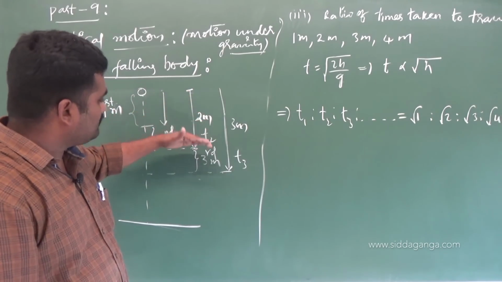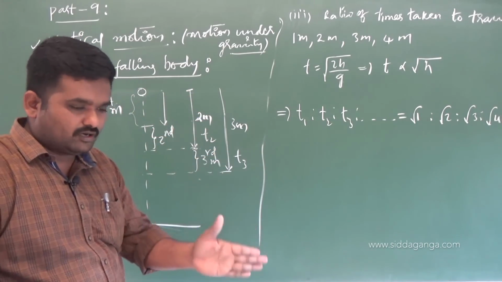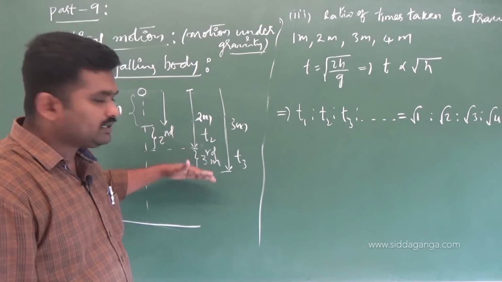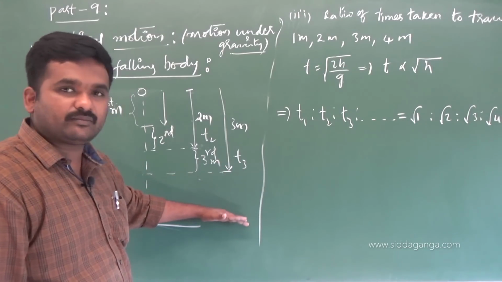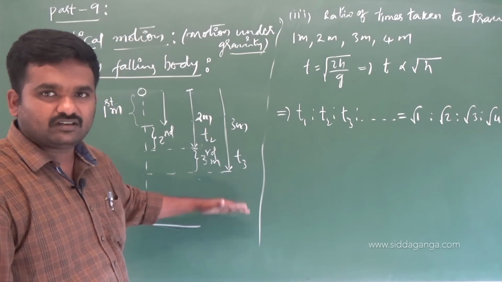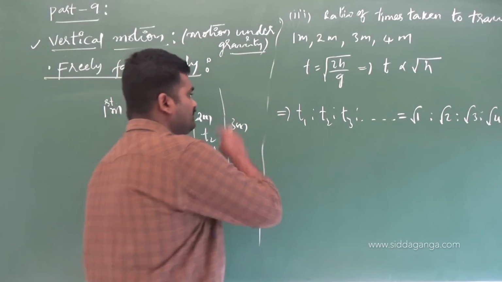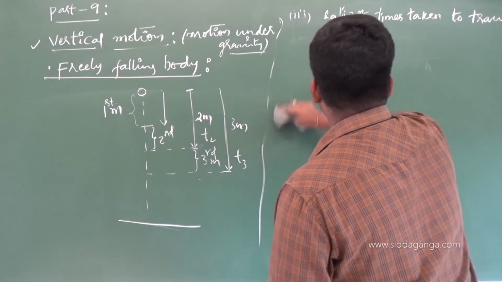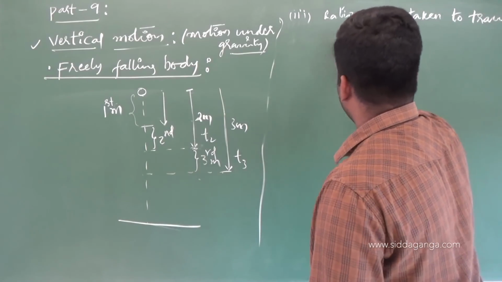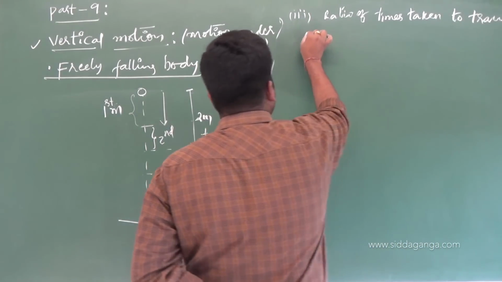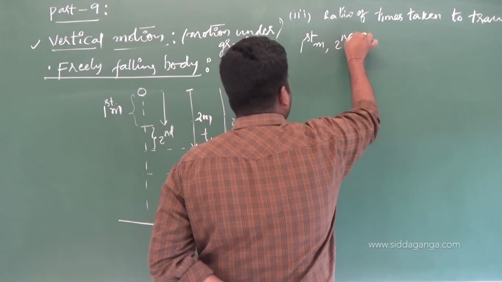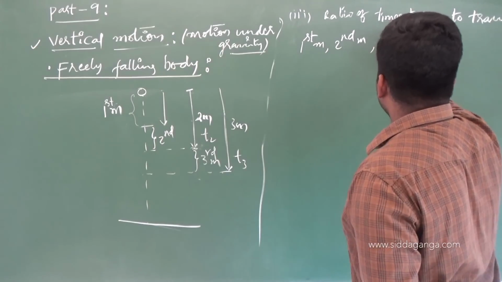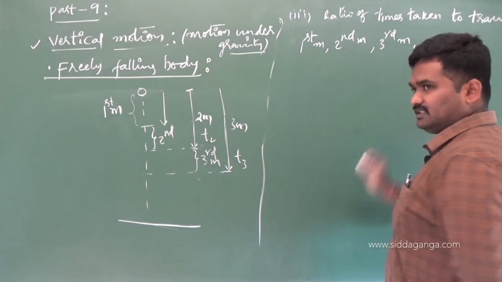And after 1, before 2, distance will be there, no? From 1 meter to 2 meter, that is the second meter. Distance from 2 to 3 is what? Third meter. And then similarly, fourth meter means 3 meters to 4 meters distance is what? Fourth meter, fifth meter. I want that ratio now. See, I am going to rub this once again. The ratio of times taken to travel first meter, second meter, and then third meter, and so on. This ratio I want here.